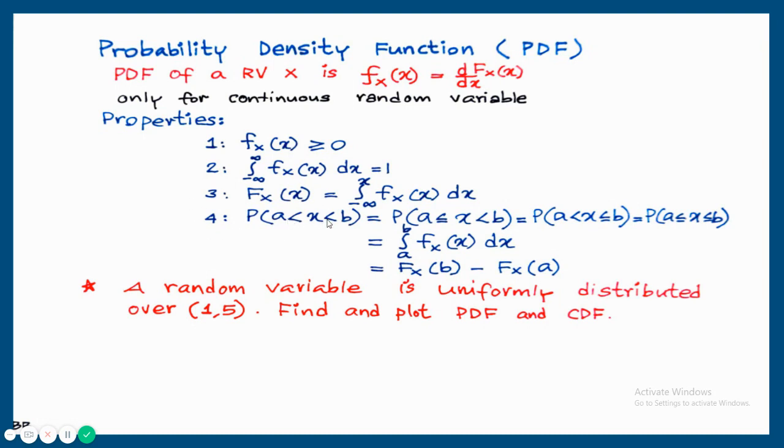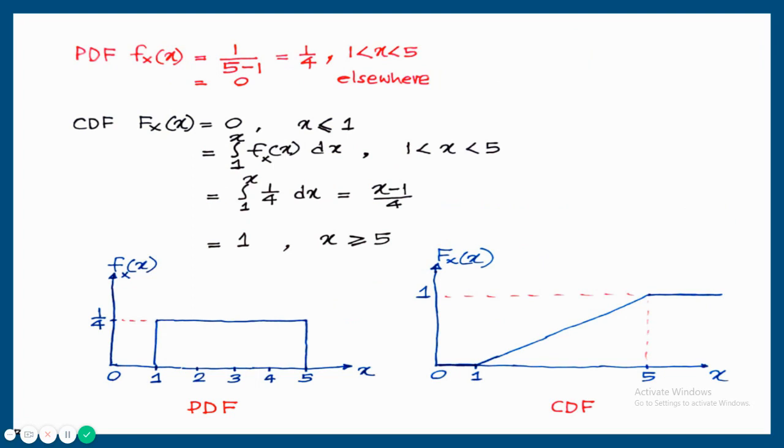Another example I am showing here is for a continuous random variable. A random variable is uniformly distributed over 1 to 5. Once the range is given like this, it is always a continuous random variable. Find and plot the probability density function and CDF. The probability density function for a uniformly distributed random variable is 1 upon the range of the random variable, that is 1 upon 5 minus 1.